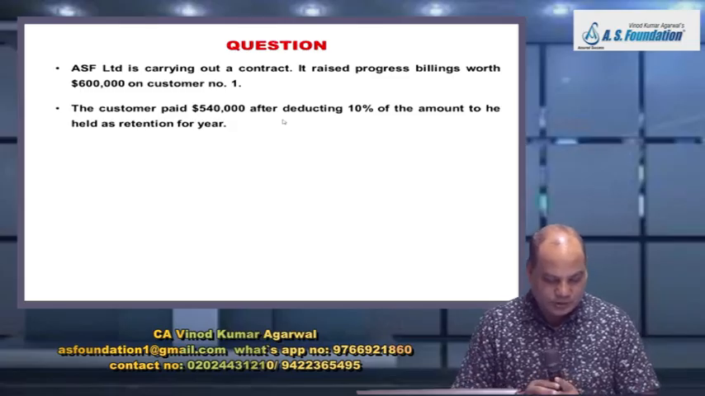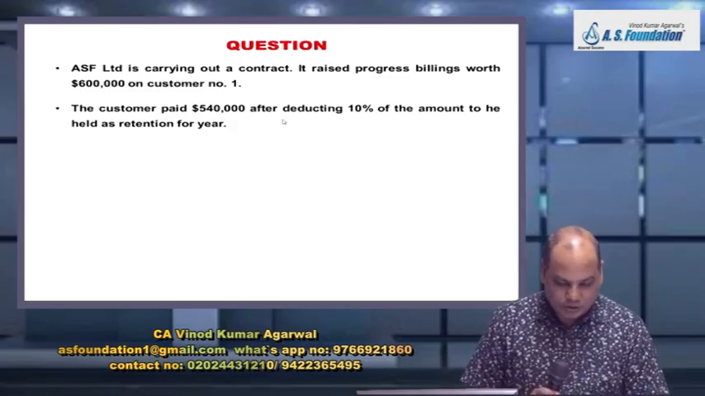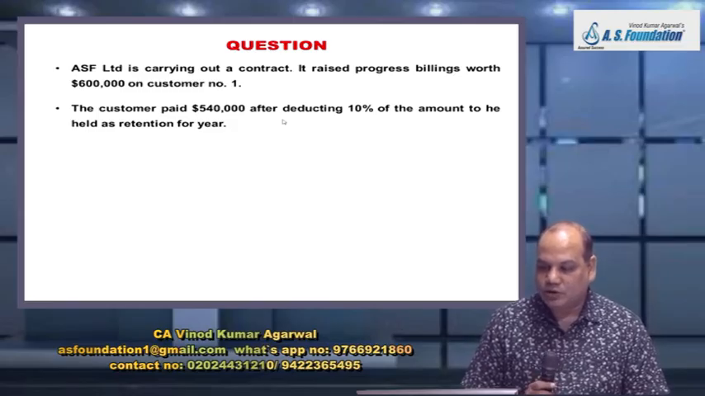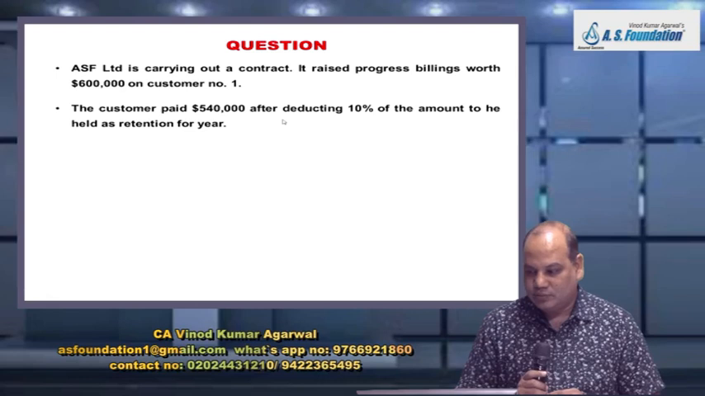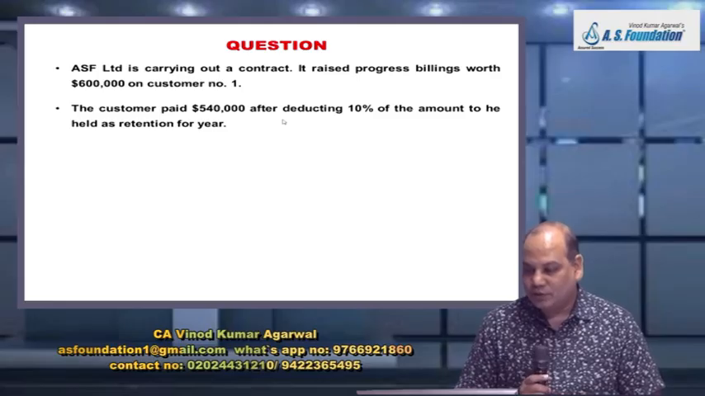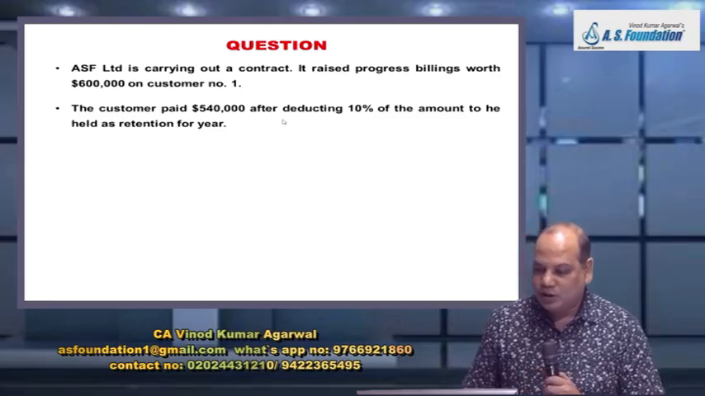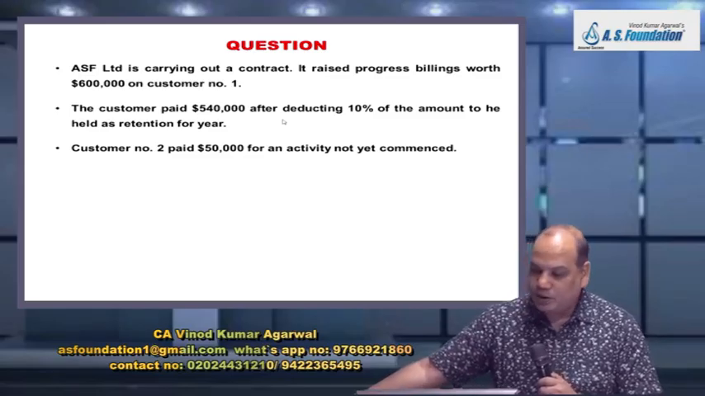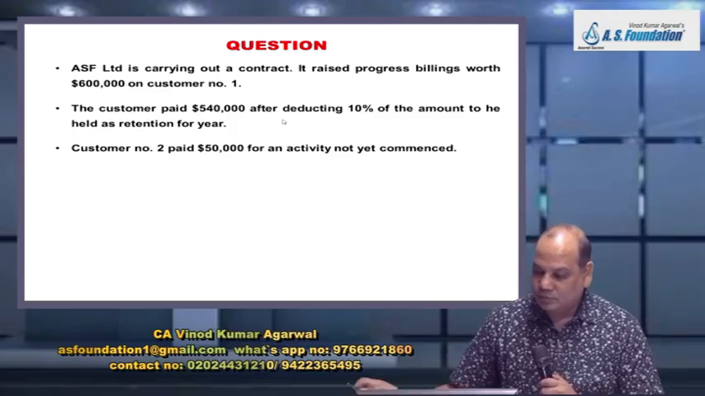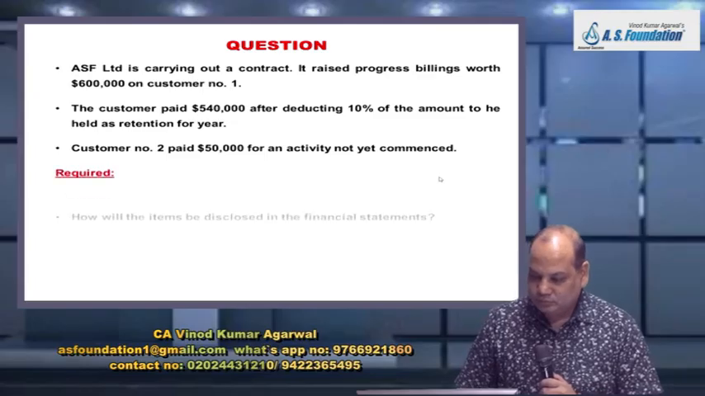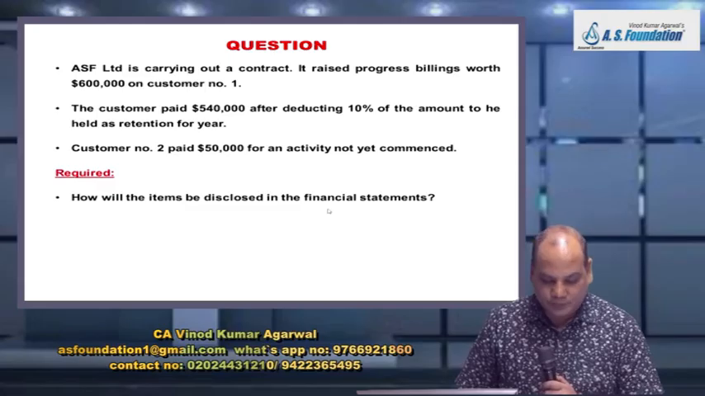Some question answer session will begin now. Question number next. ASF Limited is carrying out a contract. It raised progress billing worth $60 lakh on customer number 1. The customer paid $5,40,000 after deducting 10% of the amount to be held as retention for the year. Customer number 2 paid $50,000 for an activity not yet commenced. How will this item be disclosed in the financial statement?